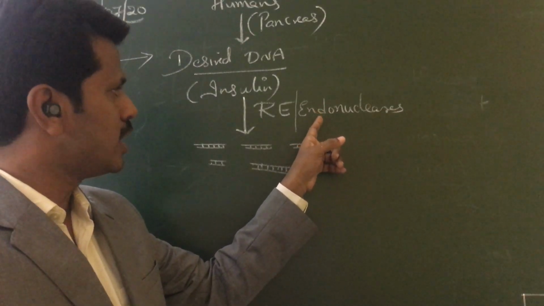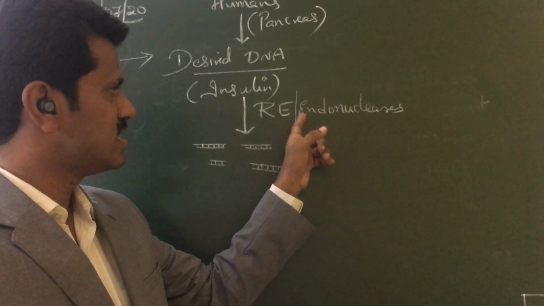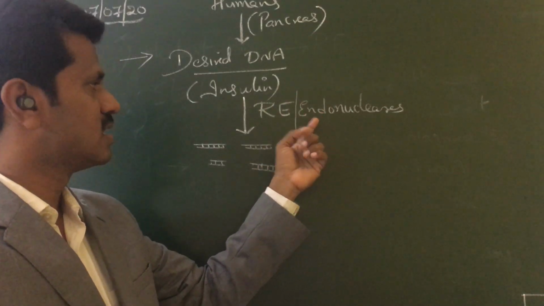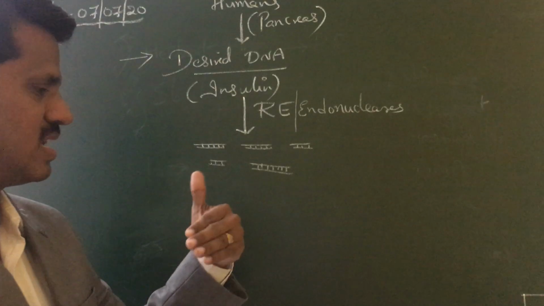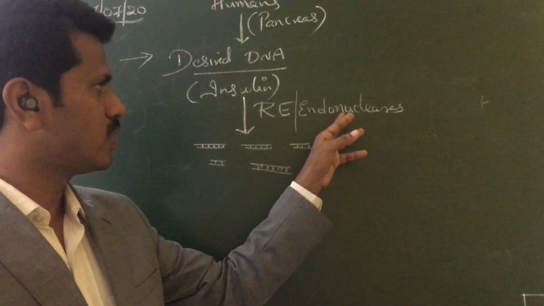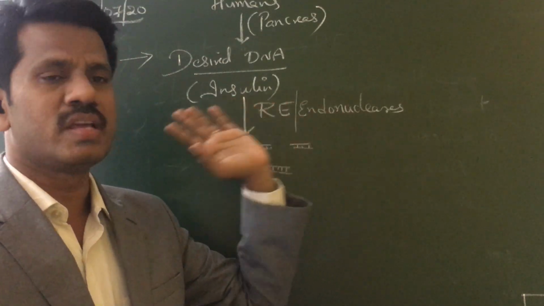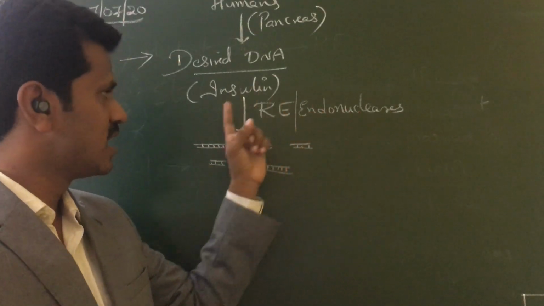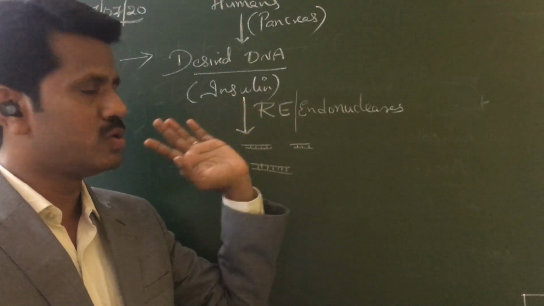Those enzymes which cut the inner side of the DNA, we call endonucleases. Those enzymes which cut the exterior, outer side, the periphery, we call exonucleases. If it cuts inside, we call it endonucleases.